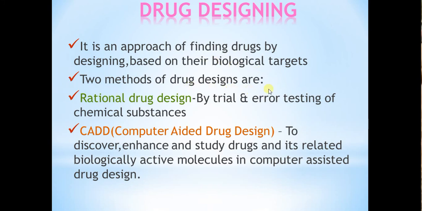There are two methods of drug design. One is rational drug design. In rational drug design, by trial and error testing of chemical substances, we will take the reactant and do the trials in the laboratory, and if it comes with error then we will do one more trial. If it is not showing the desired activity, then we will do one more trial. That type of drug design is called rational drug design.